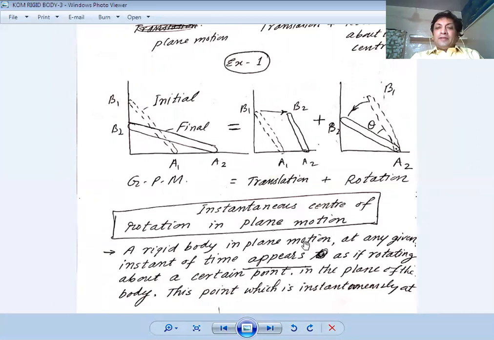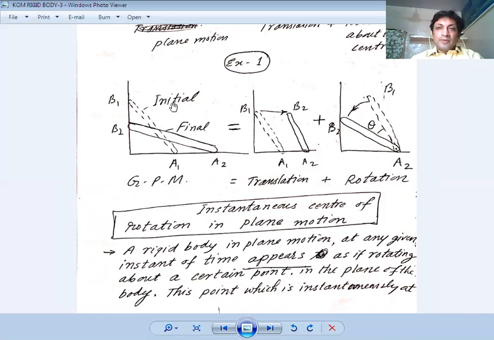A rigid body in plane motion at any given instant of time appears as if it is rotating about a certain point. If the bar is in this position, there must be a center about which it is being rotated.